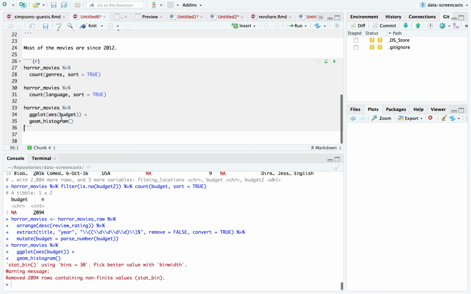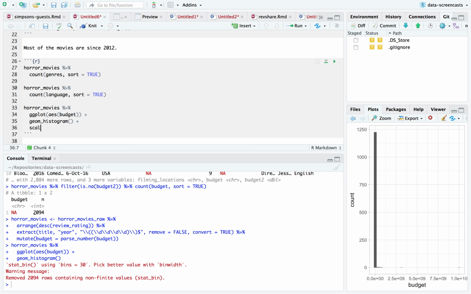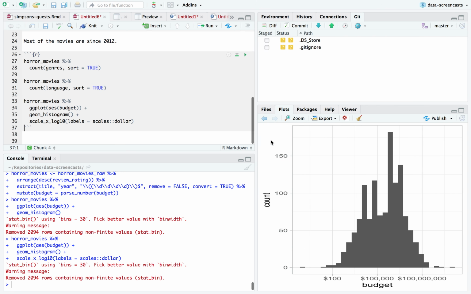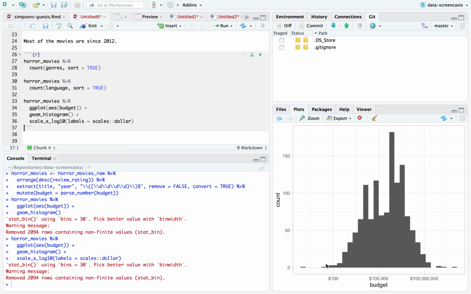So 2/3 of our budgets are missing, and as usual with anything with money, I'm also going to throw the labels on a dollar format. And anything with money will have kind of a log normal scale. That is one that exists on many logarithmic magnitudes. 100,000, 100 million. What a difference between a movie with a $100 budget and a $100 million budget. Okay, so almost anything we do with budget is going to be on a log axis on the x-axis.